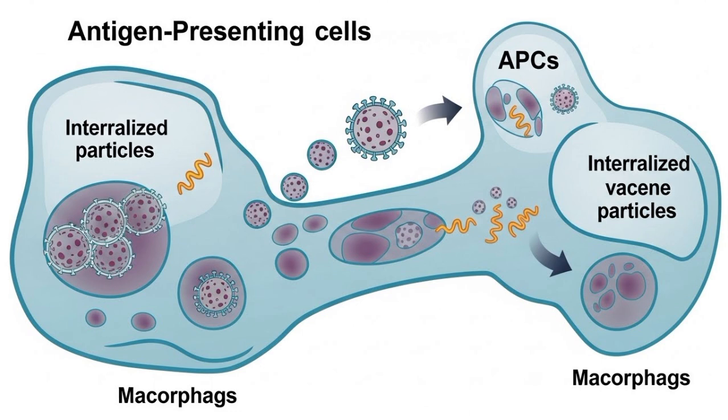Mechanism of action. The rabies vaccine works by stimulating the immune system to produce neutralizing antibodies against the rabies virus. These antibodies prevent the virus from entering nerve cells and reaching the brain, thus stopping the infection before symptoms develop.